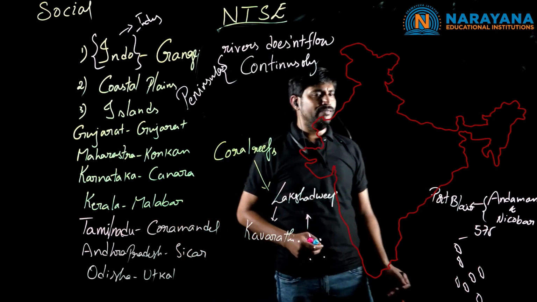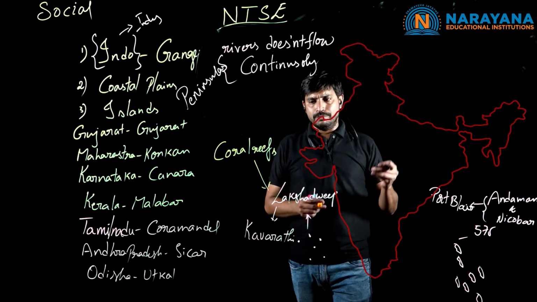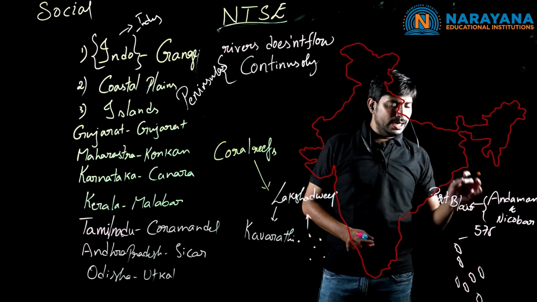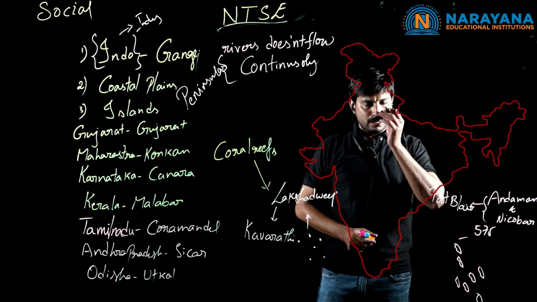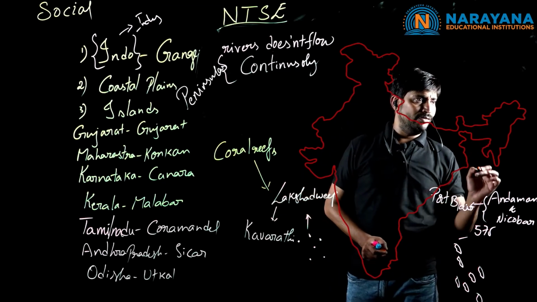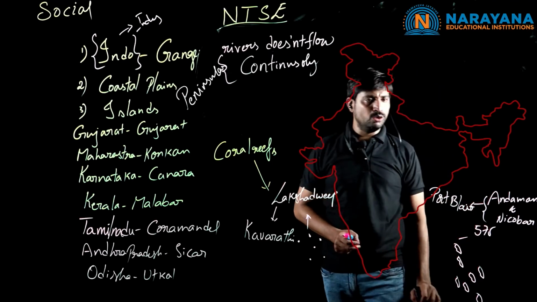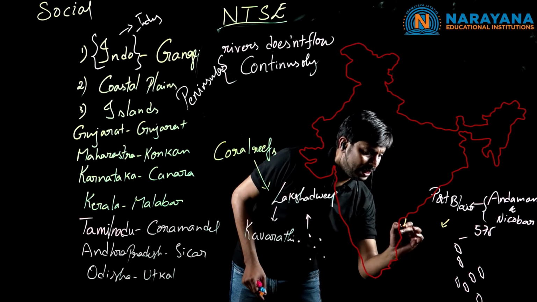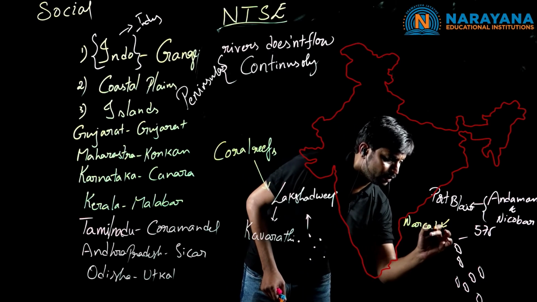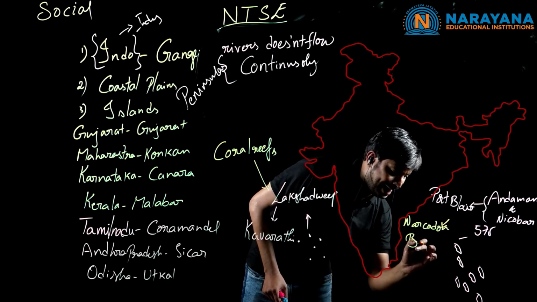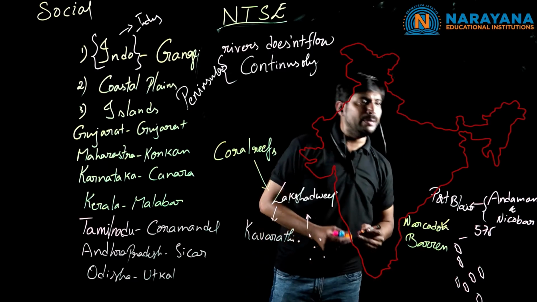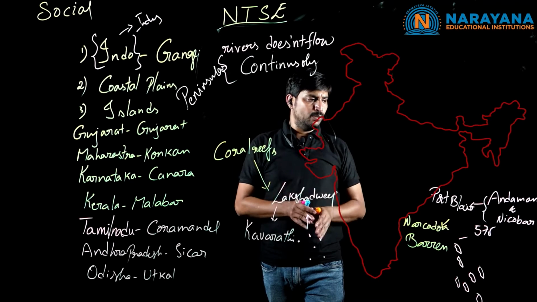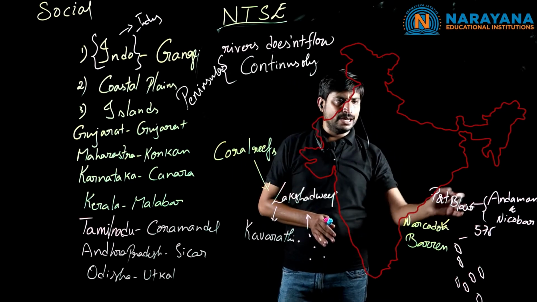Whereas in Andaman Nicobar, we don't find any major agriculture like in the Lakshadweep Islands, but even now there are 2 active volcanoes. What are the 2 active volcanoes? The first one is Narkondam and the second one is Barren Island. These are the 2 volcanoes which are still active in the Andaman and Nicobar Islands.